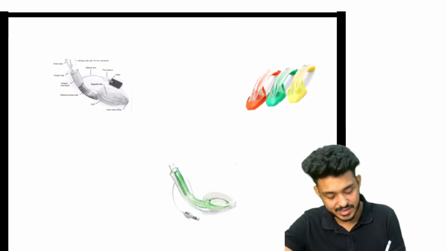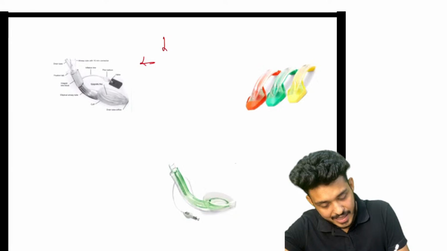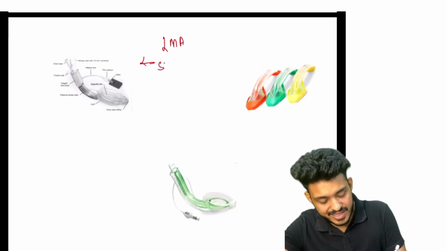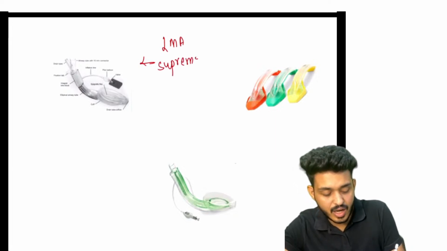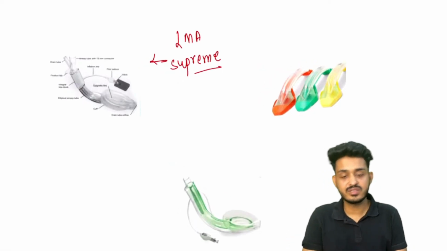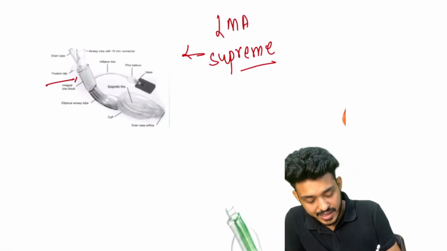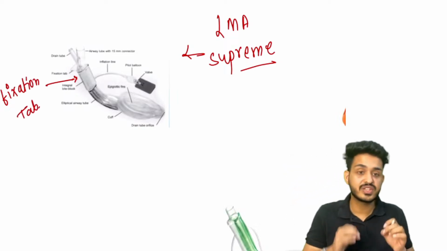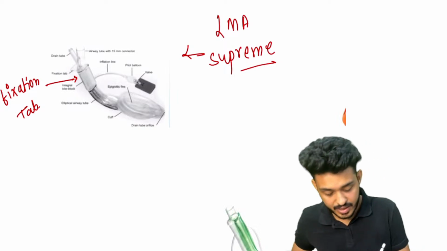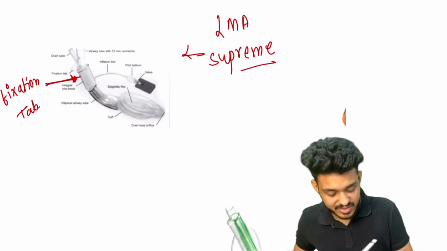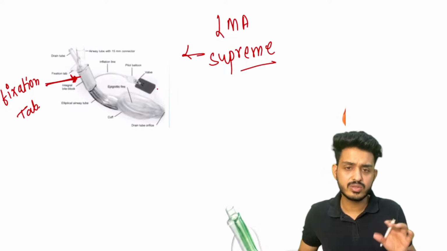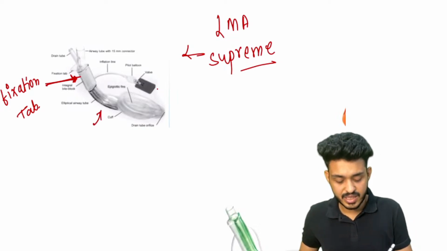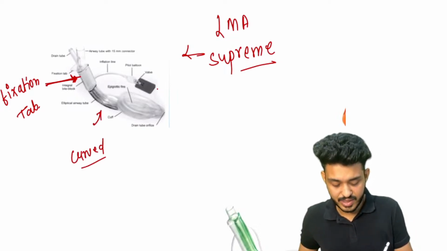Now coming on to the next one. The important one is this one. This is your LMA Supreme. Sir, how to identify LMA Supreme? This one will be curved. Along with that, there will be a fixation tab. You will be finding this fixation tab here itself only. So you need to look for this particular structure. Along with that, the pilot balloon and all those things will be there. This one will also be curved.